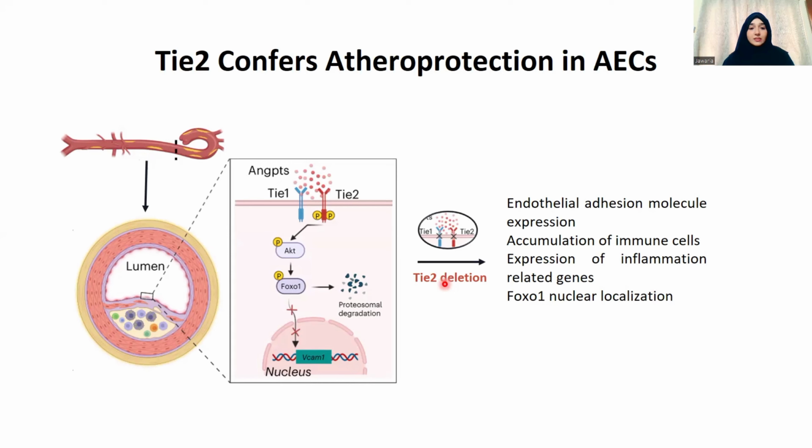In a healthy vessel, angiopoietin 1 is expressed at a high level as compared to angiopoietin 2. So when angiopoietin 1 binds with the Tie2 receptor, it initiates intracellular signaling, which ultimately leads to vascular stabilization or vascular stability. But in a pathological condition or vascular remodeling, the level of angiopoietin 2 is expressed at a higher level.